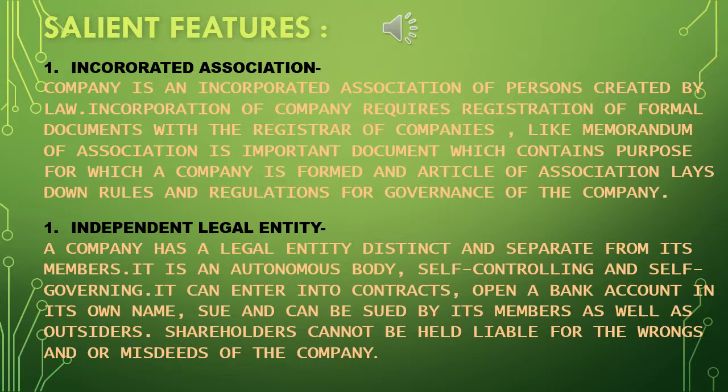Second, independent legal entity. A company has a legal entity distinct and separate from its members. It is an autonomous body, self-controlling and self-governing. It can enter into contracts, open a bank account in its own name, sue and can be sued by its members as well as outsiders. Shareholders cannot be held liable for the wrongs and misdeeds of the company.